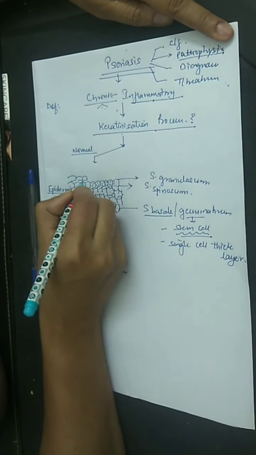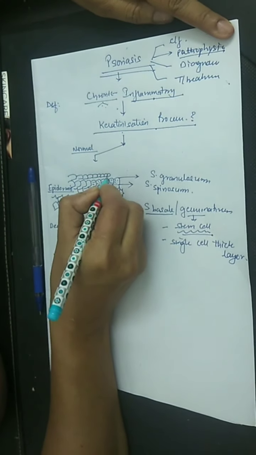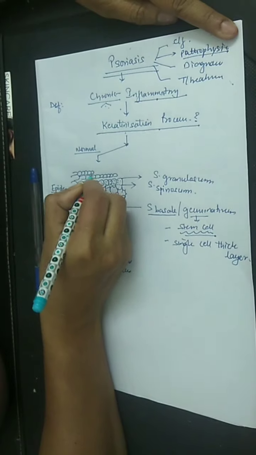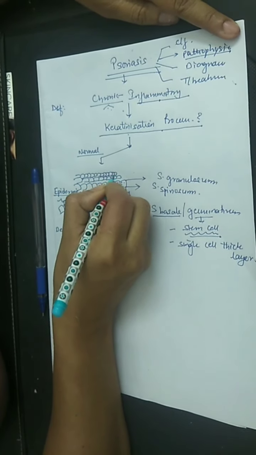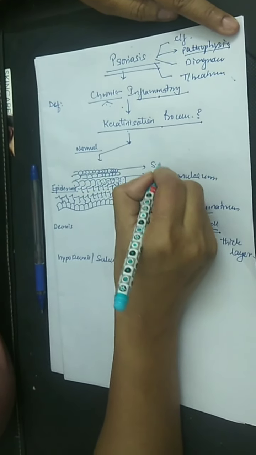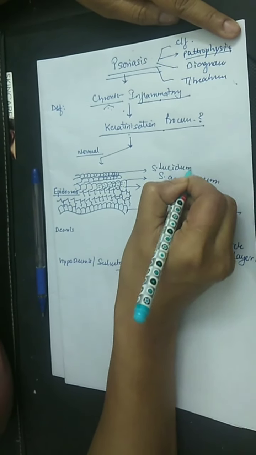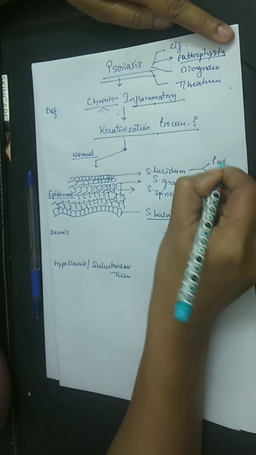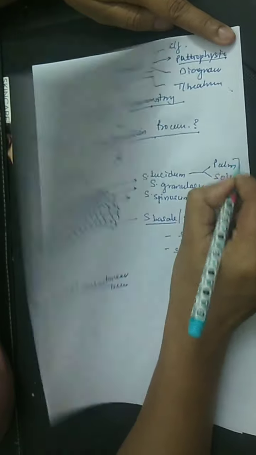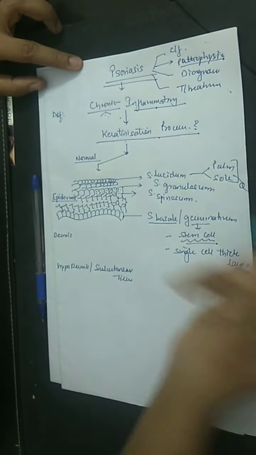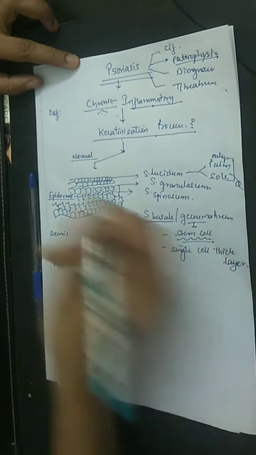Again, the cells move upward, all the cell organelles get lost except the nucleus, and this layer is known as stratum lucidum, which is only present in palm and sole. This is also your MCQ: only palm and sole.